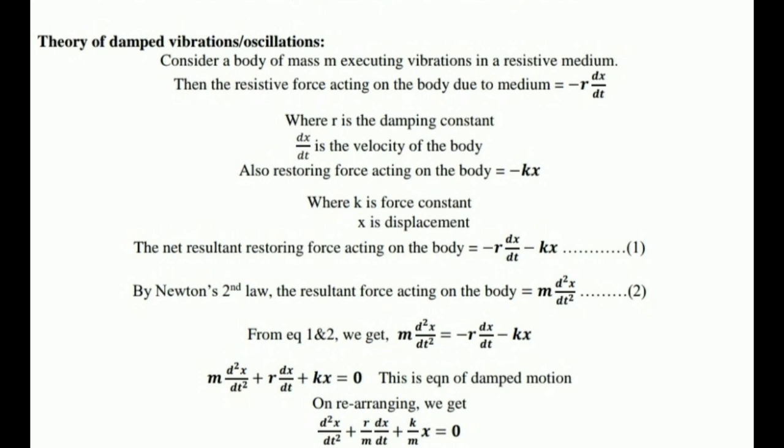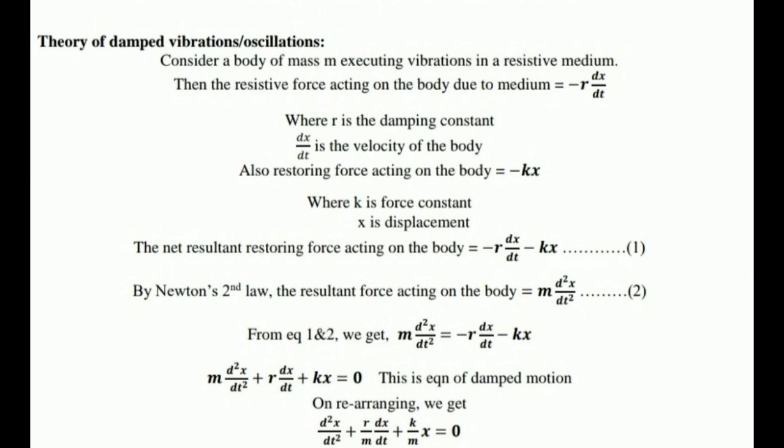In the next equation, as we already know Newton's second law of motion, the resultant force acting on a body is equal to m into d square x by dt square. Take it as equation number 2.